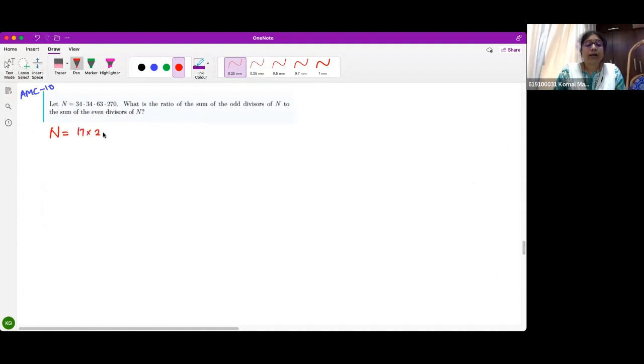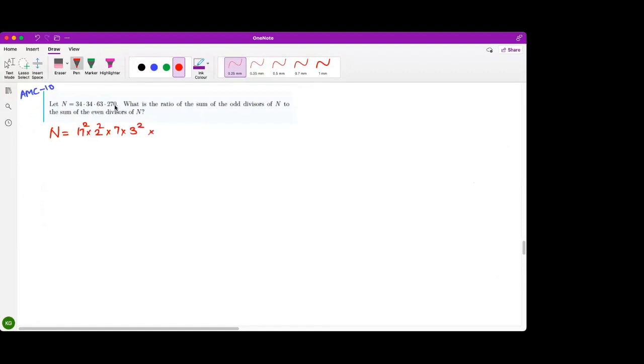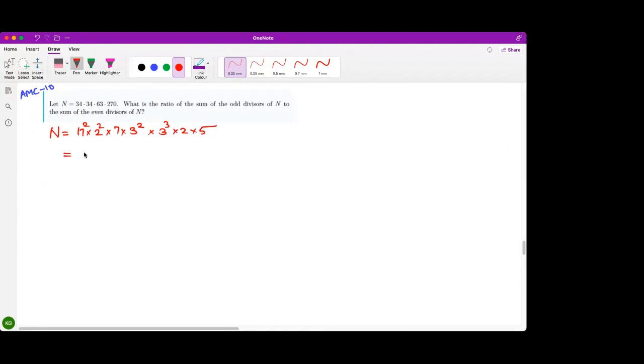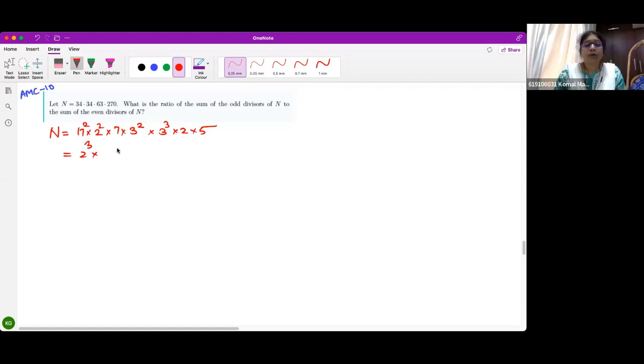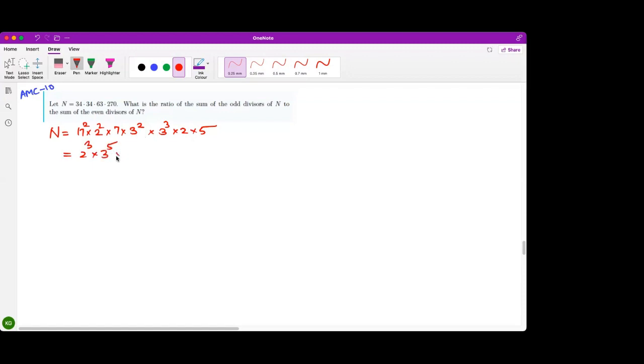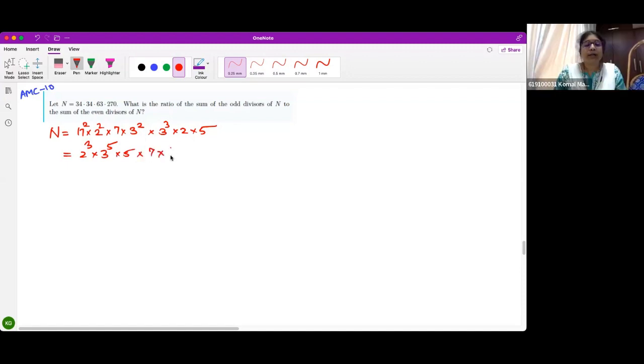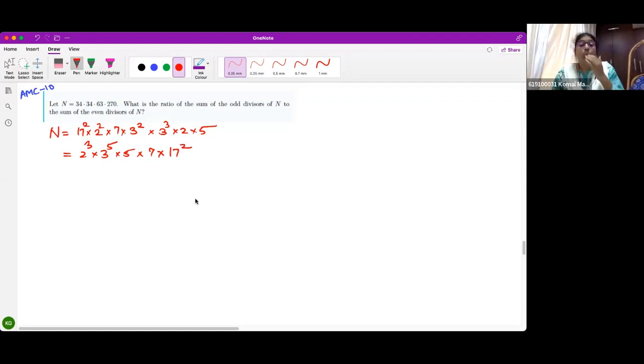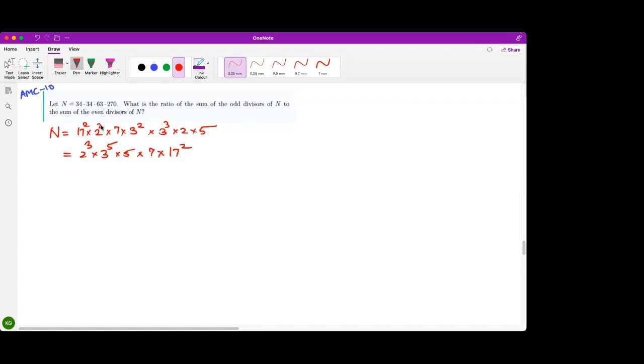17 twos into 17 twos into 63 is 7 into 9 squared into 270 will be 3 cubed into 2 into 5. Correct? So I can write it as 2 cubed into 3 raised to 5 into 5 to the power 1 into 7 to the power 1 into 17 squared. Correct? Now, what is the ratio of the sum of odd divisors of n to the sum of even divisors of n?